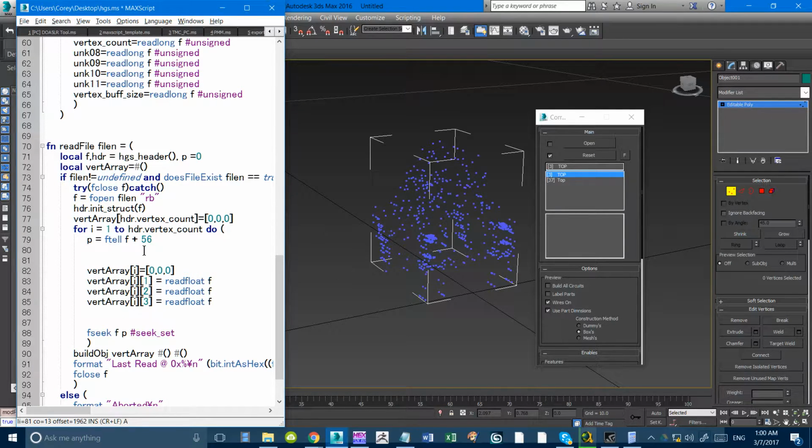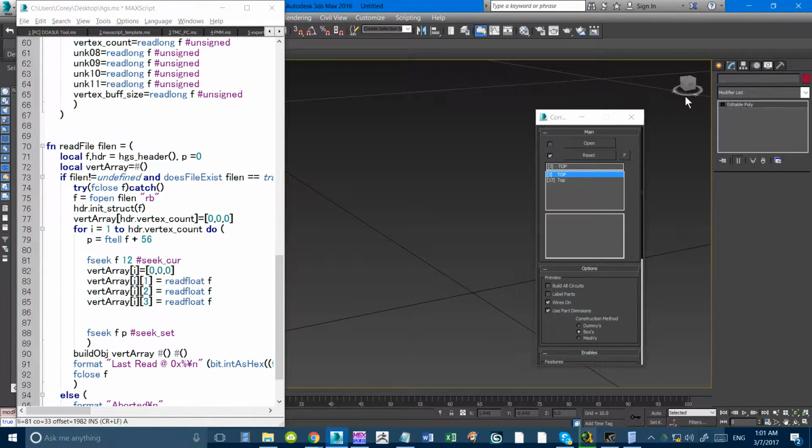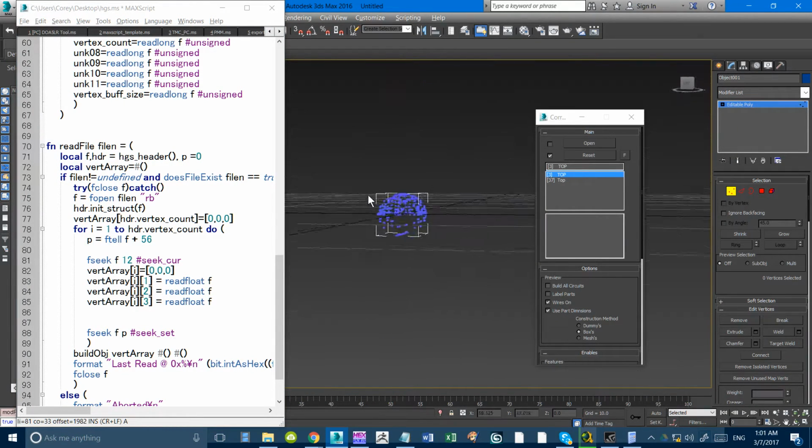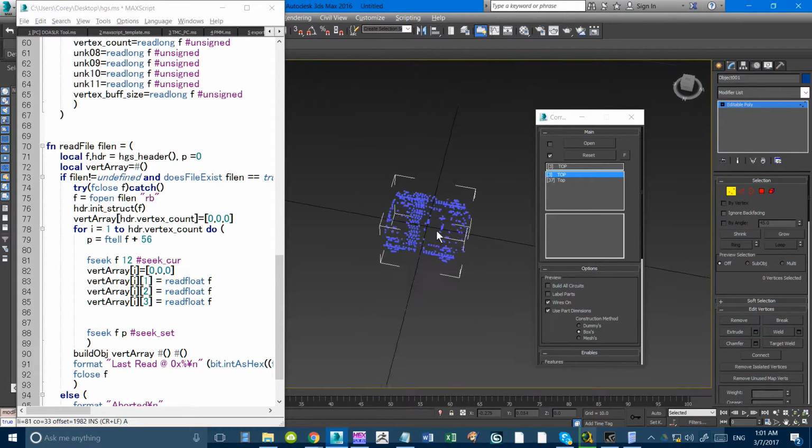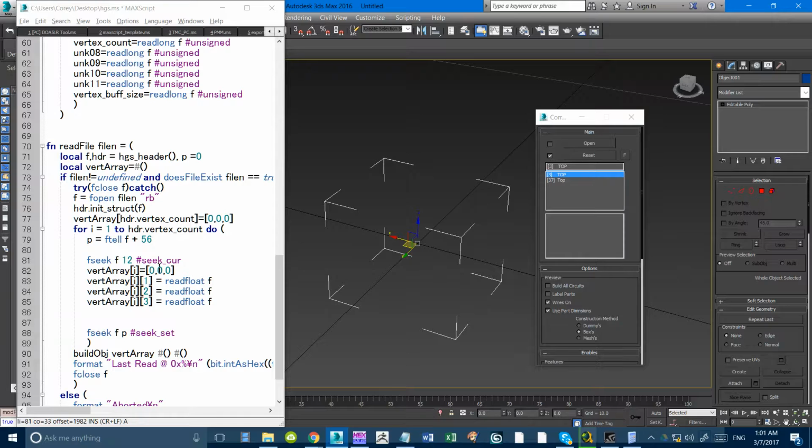So what we'll do is we'll shuffle. Seek F. We'll say the amount will be, I guess, like I'll go move 12. Yeah. Seek cursor. So we're just going to move the cursor forward. And what do we have here? It's the same thing. That actually looks somewhat like normal. So maybe we're shifted by 4.